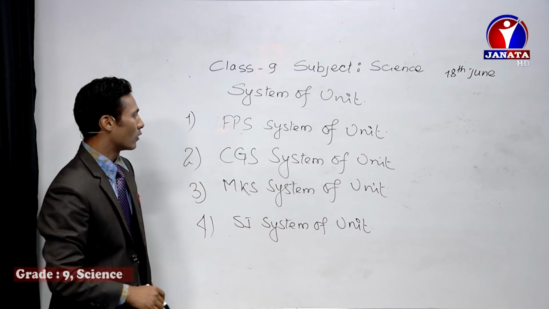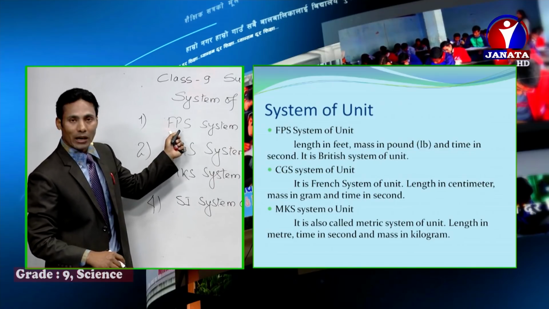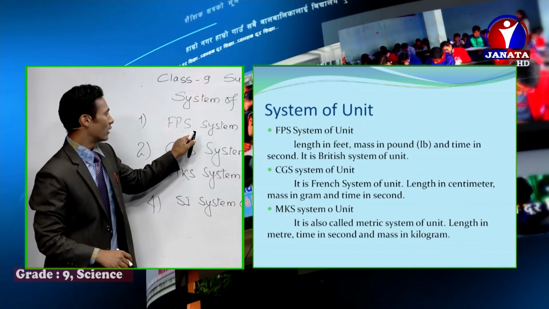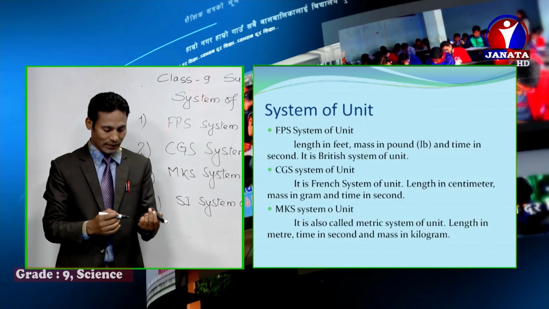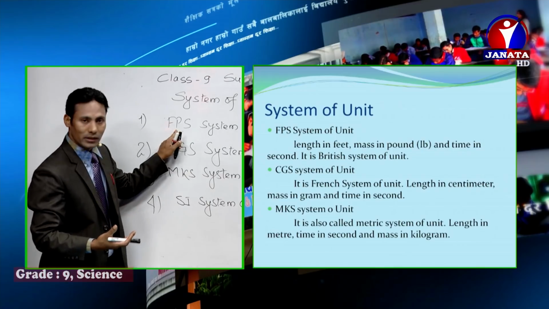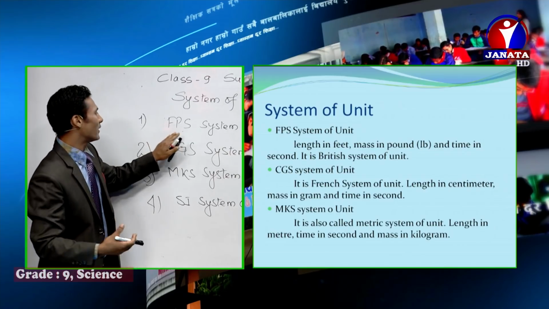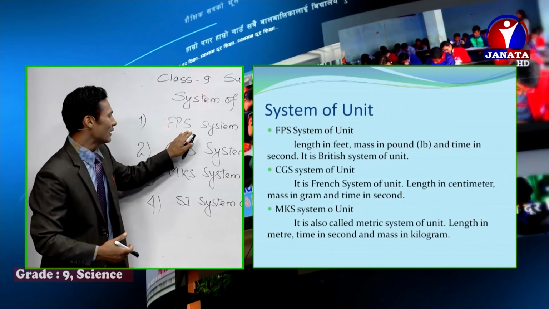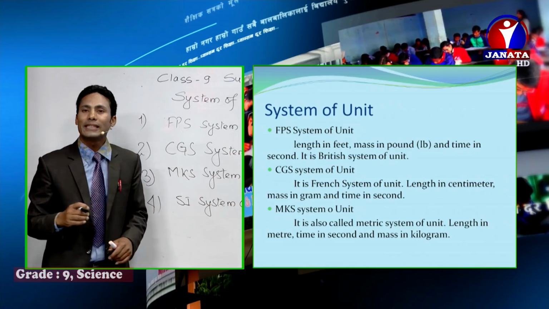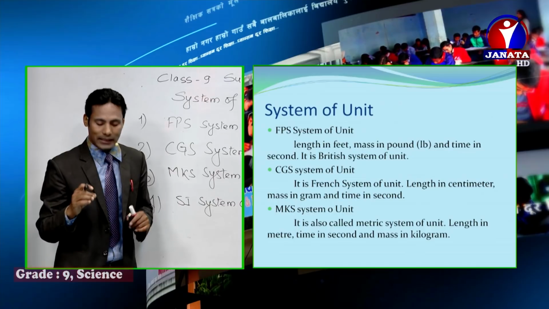This you might have learned in grade 8 also. FPS: F stands for the foot, P stands for the pound, and the S stands for the second. Foot, pound, and the second. So the definition of this FPS system of unit is the system of unit in which length is measured in the foot, mass is measured in the pound, and the time is measured in the second. And it is also called the British system of unit.